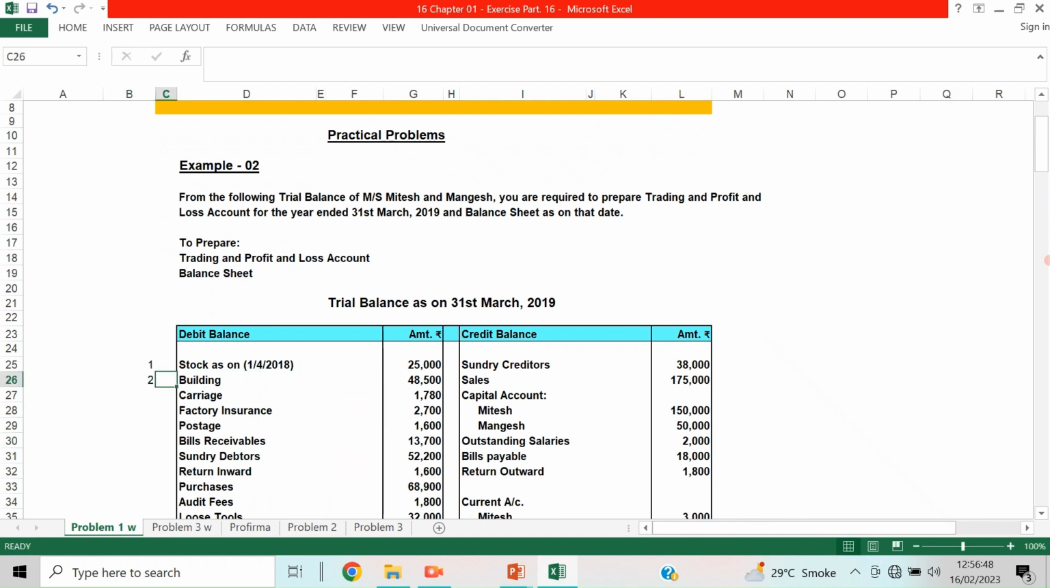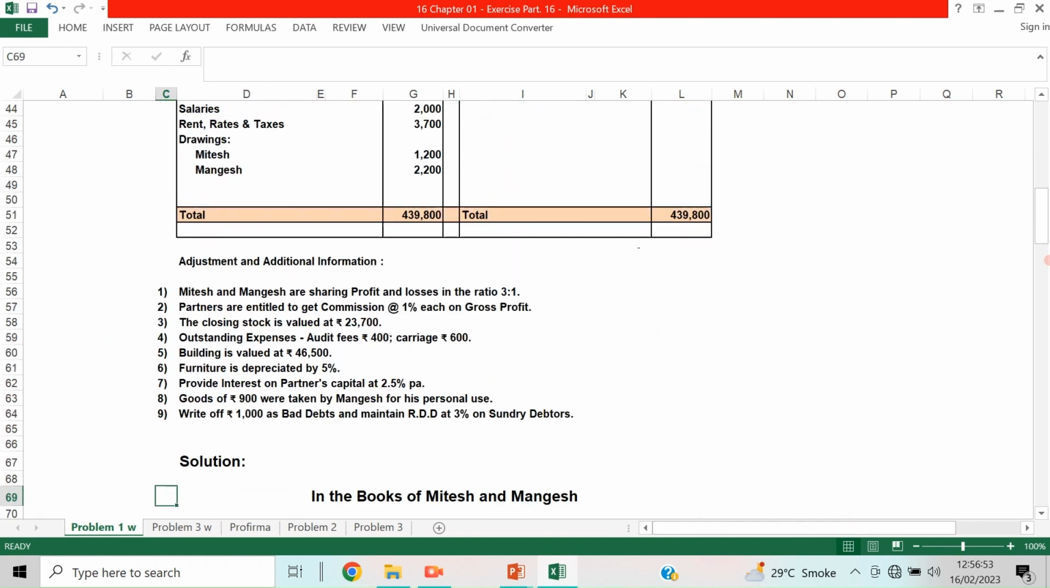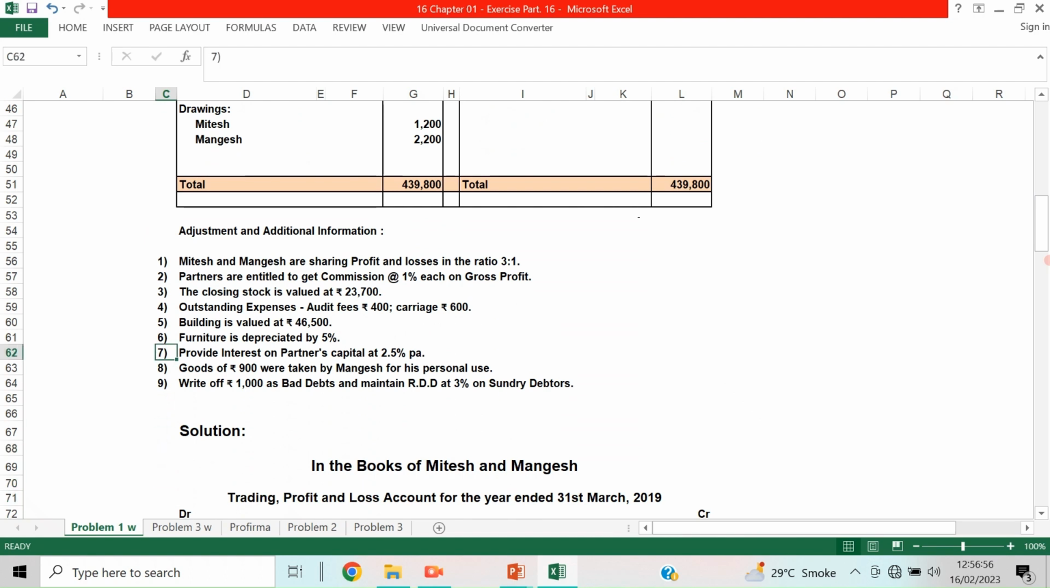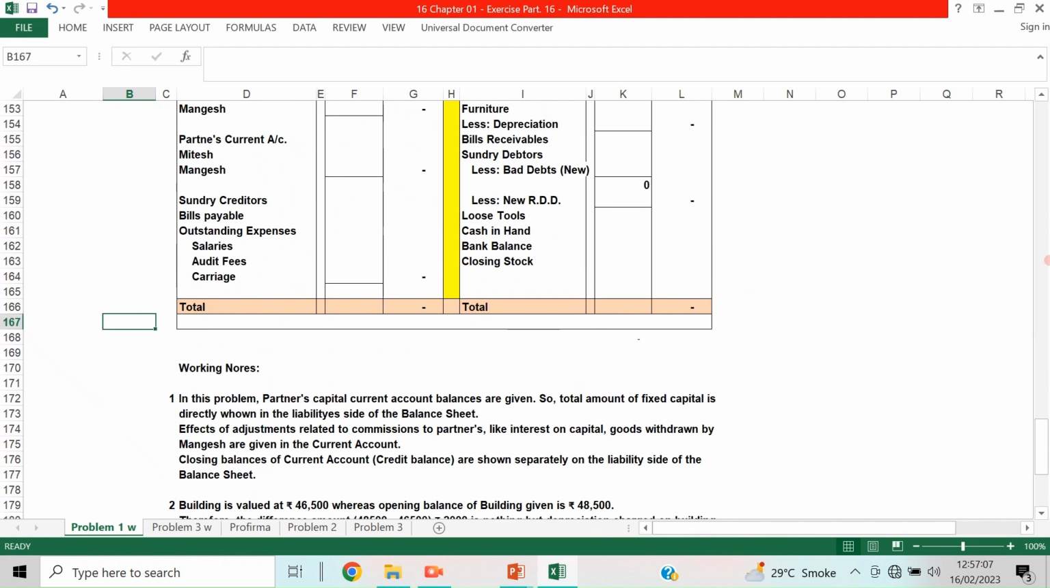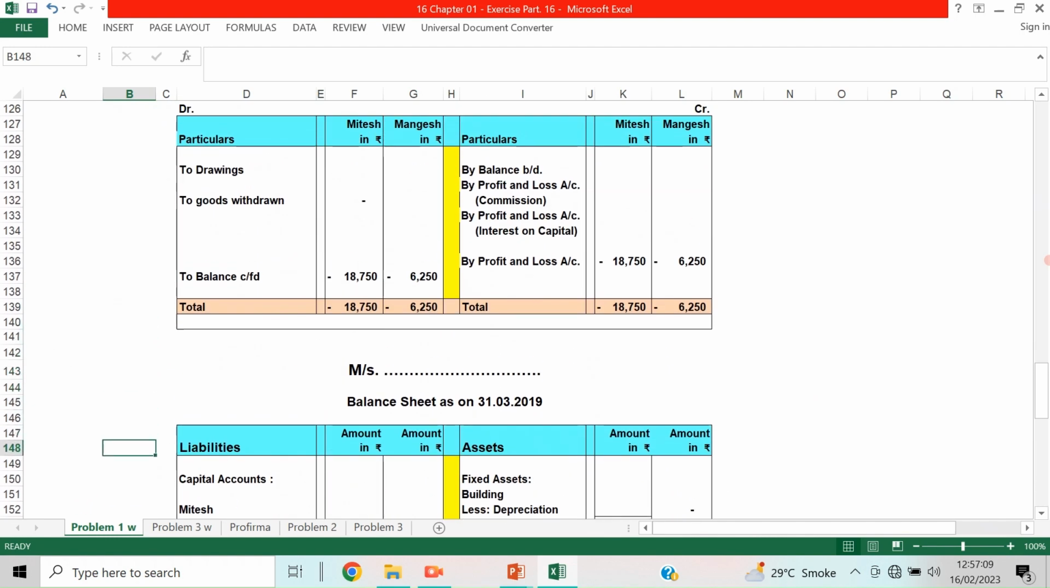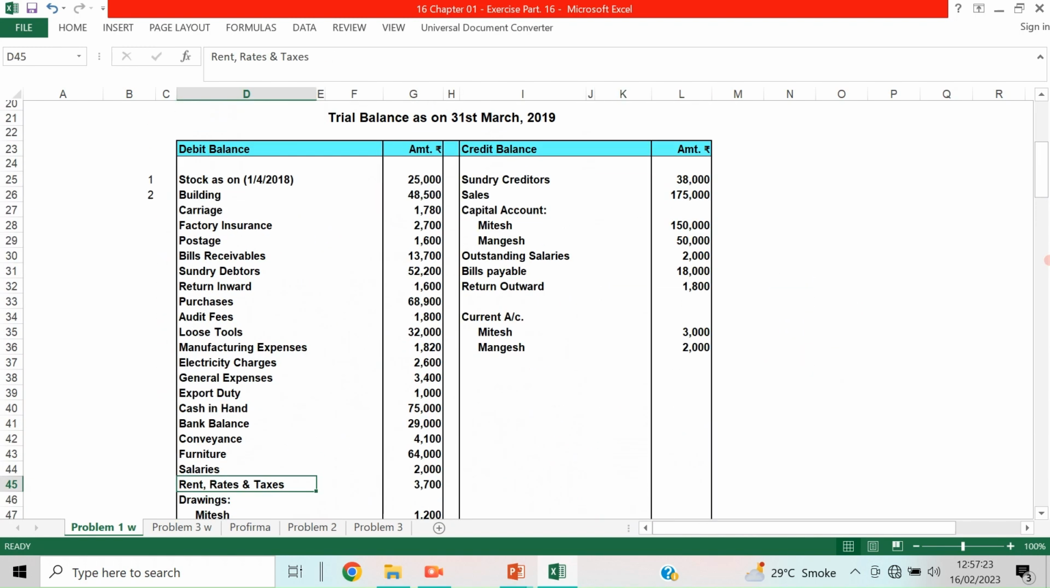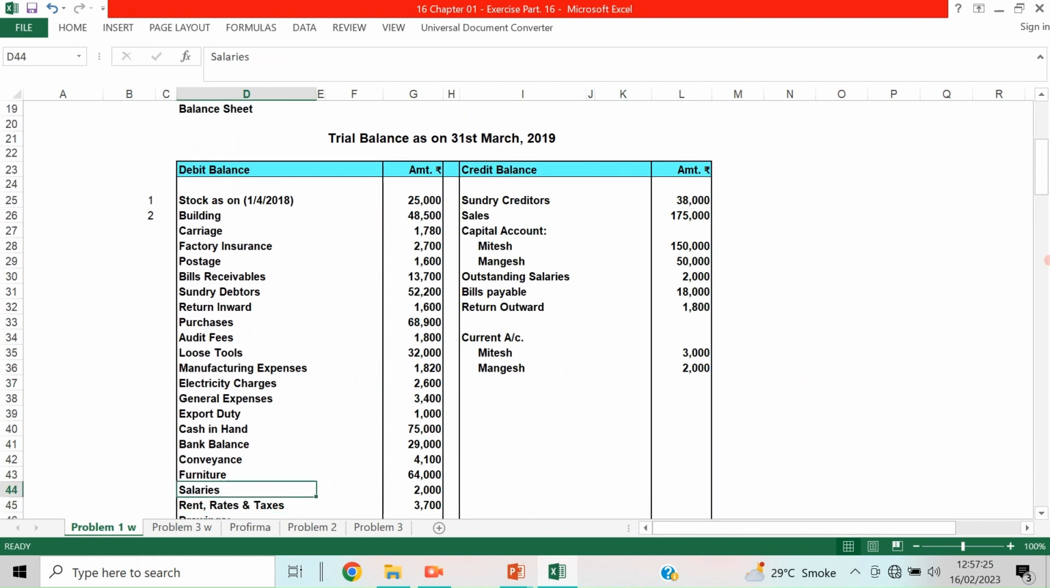Second, building. Building is an asset, so it will be taken to the asset side of the balance sheet. Since the building is valued at this amount, a depreciation will probably come. So we will take it to the inner column on the asset side of the balance sheet: 48,500.